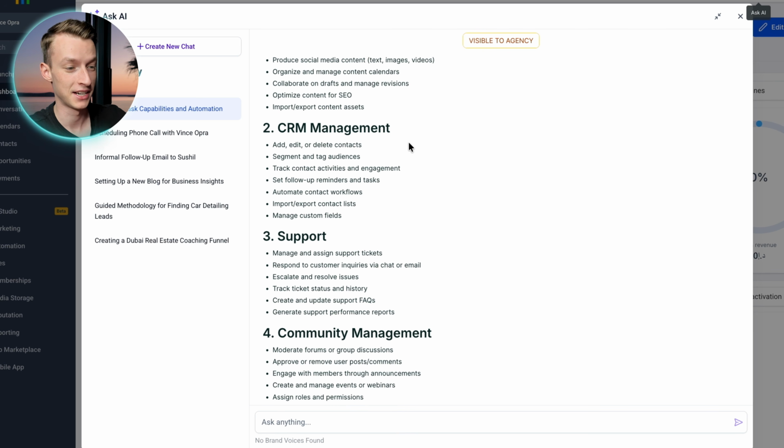In the CRM management category, it can add, edit, or delete contacts, segment and tag audiences, set follow-up reminders and tasks, automate contact workflows, and so much more.